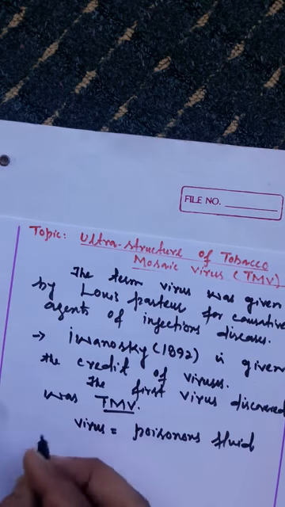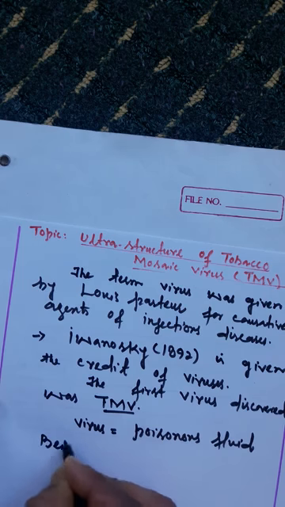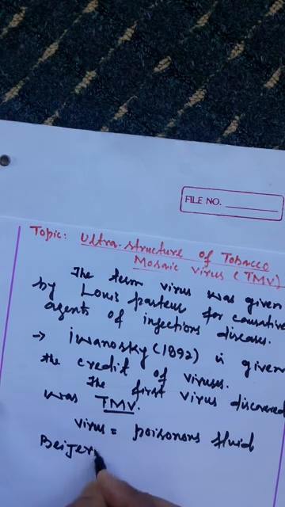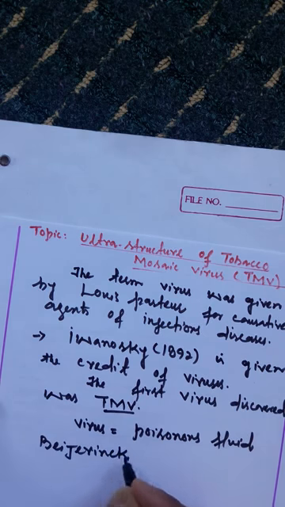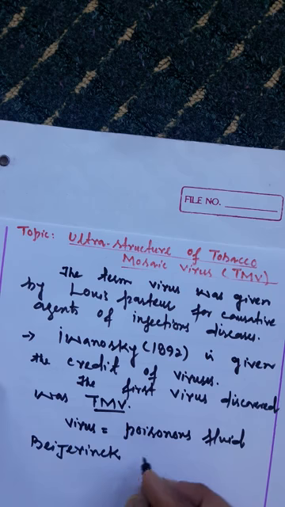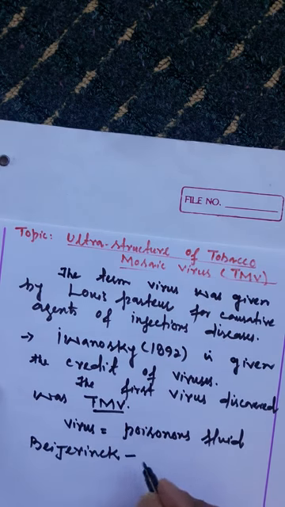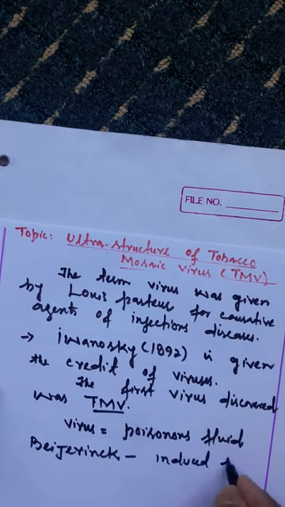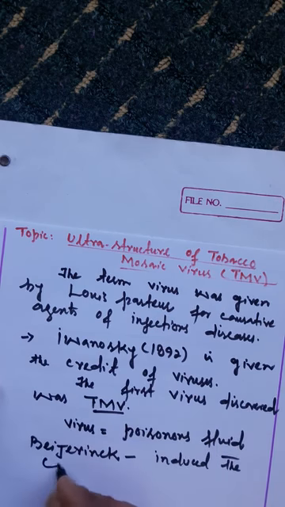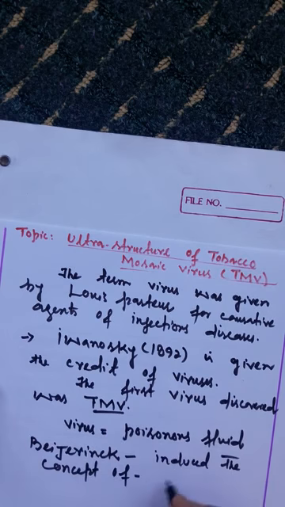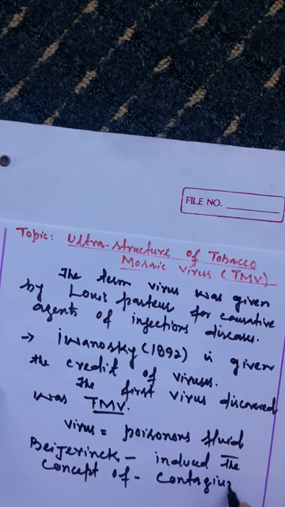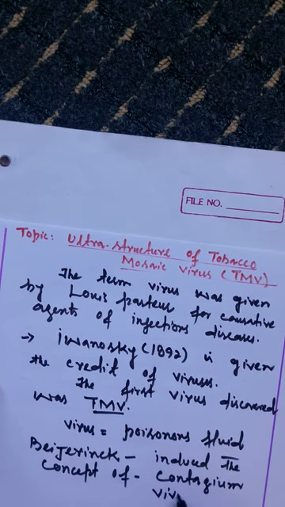And you have to remember another point, there is a scientist named Beijerinck. He was a Dutch bacteriologist. He introduced the concept, which is very popular, called contagium vivum fluidum.